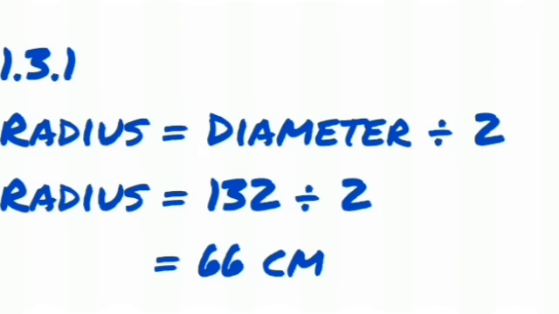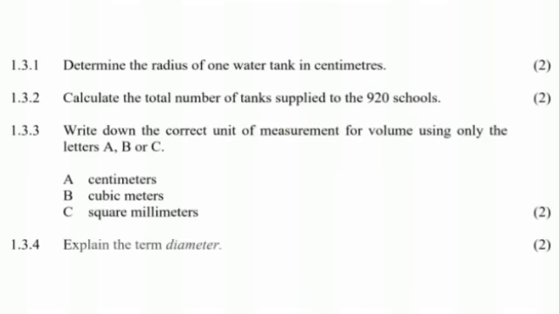So radius is equal to diameter divided by 2. Keep that as a formula in mind if you are not aware of it. So then we substitute. Where there's diameter, we put 132 because that's what they told us our diameter was. We divide by 2, it gives us 66 centimeters. Our diameter was already in centimeters, so there will be no need for conversion. The diameter is in centimeters, they wanted the radius in centimeters as well.